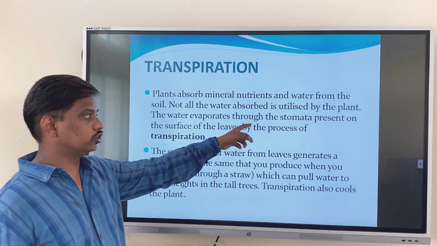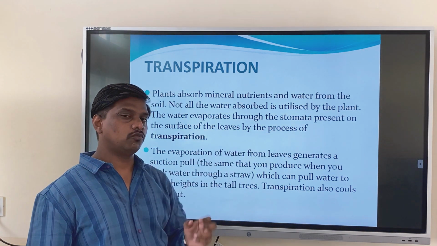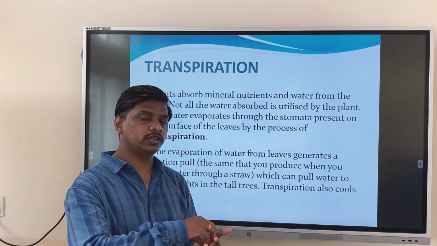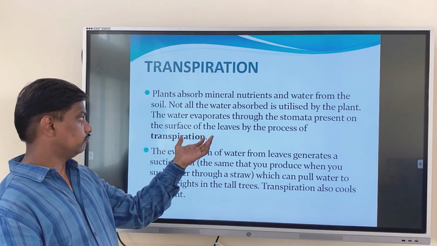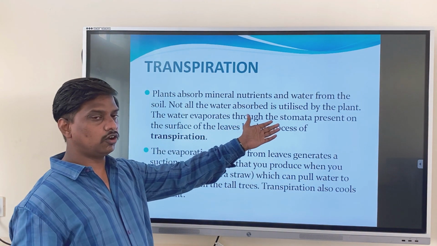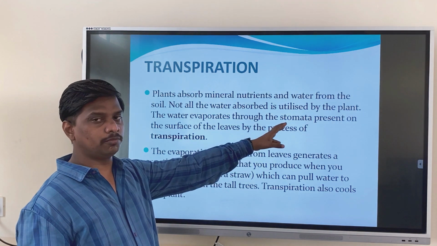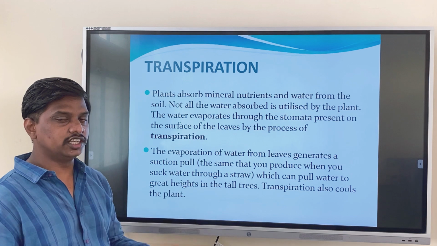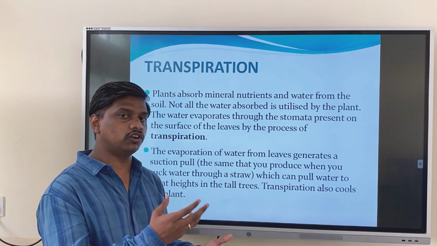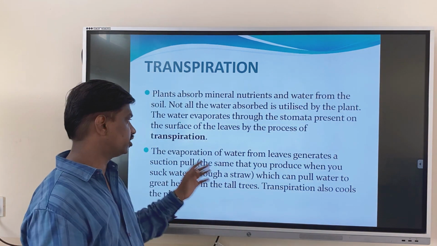The water evaporates through the stomata present in the leaves. Some percentage of water evaporates from the surface of the leaves through the stomata by the process called transpiration. This removal of excess water from the leaves is known as transpiration.